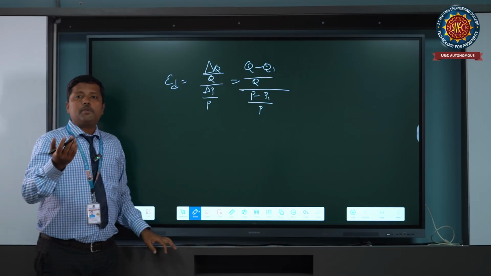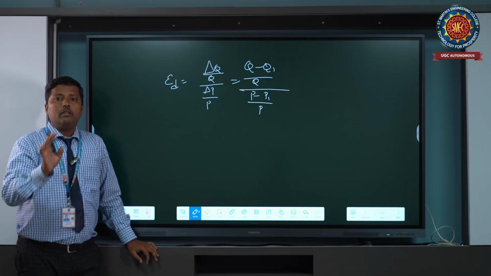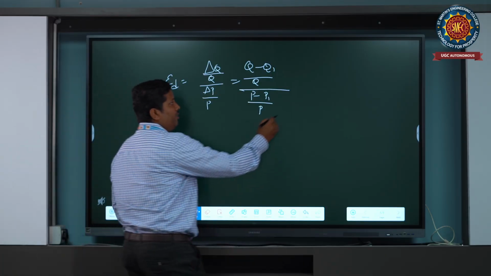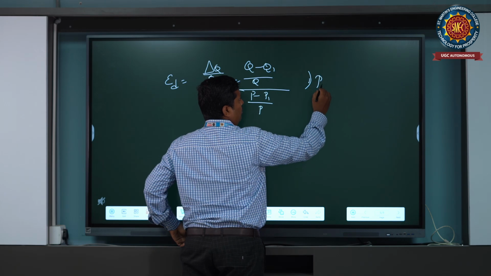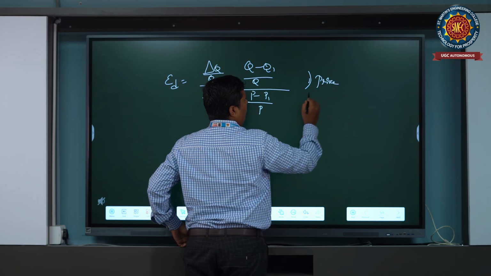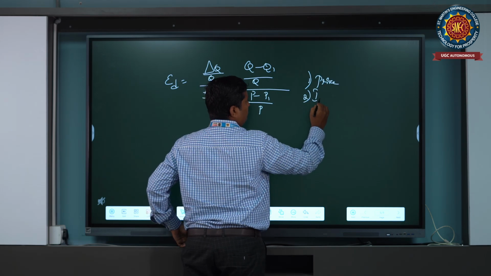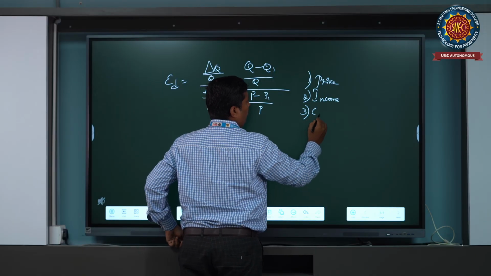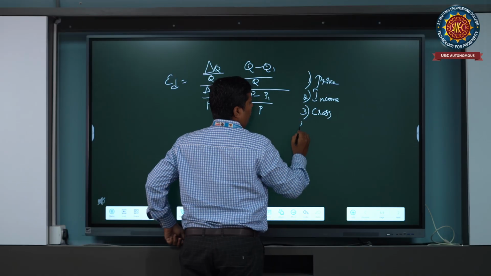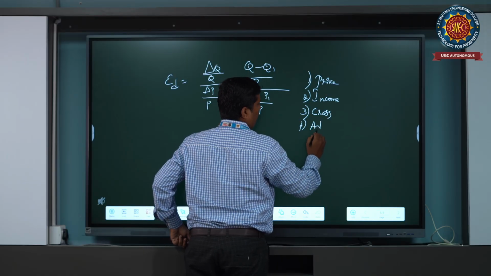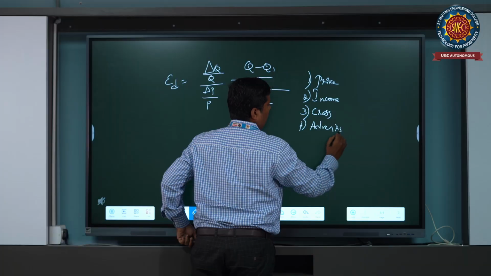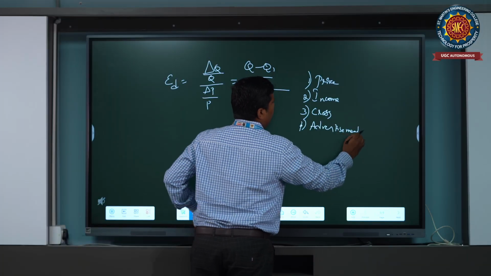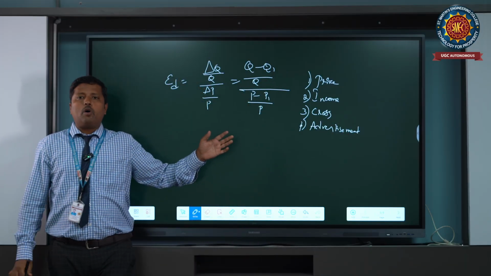Now how many types are there in elasticity of demand? There are 4 types. One is price, second is income, third is cross, fourth is advertisement.